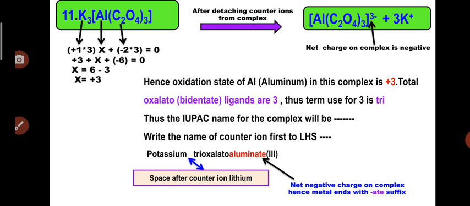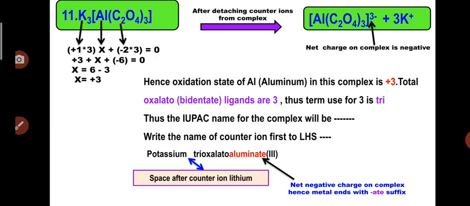Starting with example 11, in the last video we discussed almost 10 examples of coordination complexes, so I am continuing the numbering here. In example number 11 you can see the complex potassium aluminum oxalato complex.